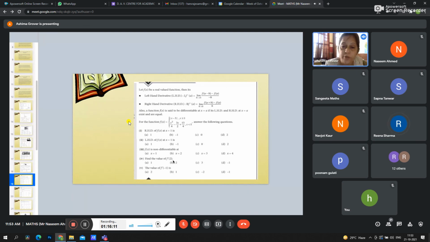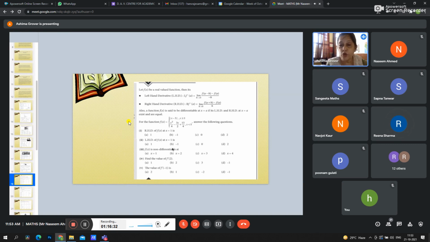And similarly, we can find out the value of f dash 2. What should be f dash 2 in this case? What is 2 here? It is the value in the case when we are taking more than 1. Then what should be the answer in this case? We can do it directly also.